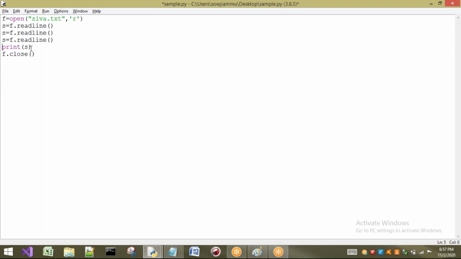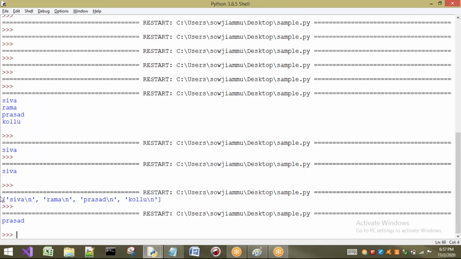So see here what happens. I have called f.readline and stored it in s, f.readline and stored it in s, f.readline and stored it in s. Now observe what the output of my program will be. The output will be the third line. That is what, Prasad.